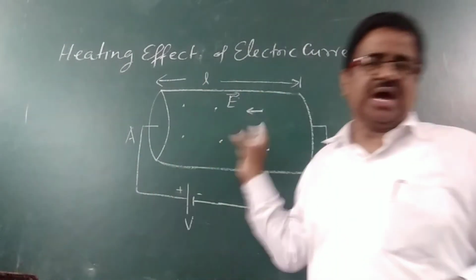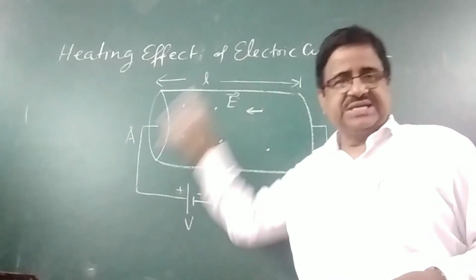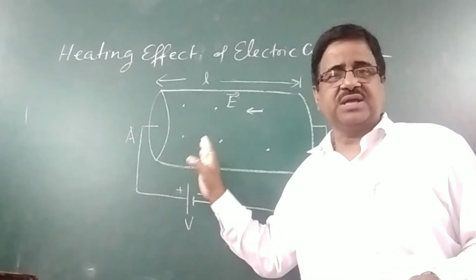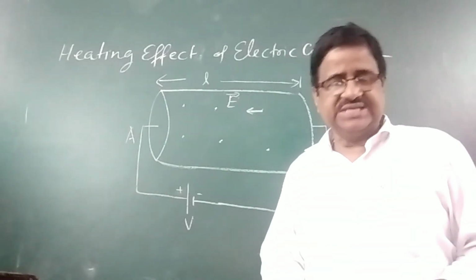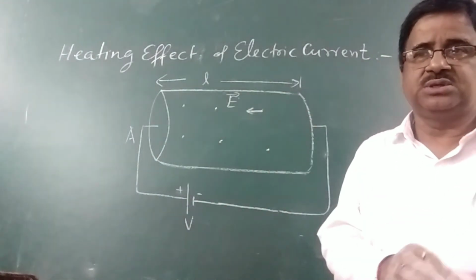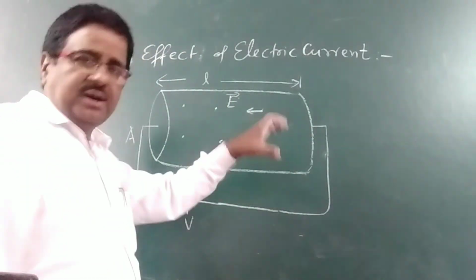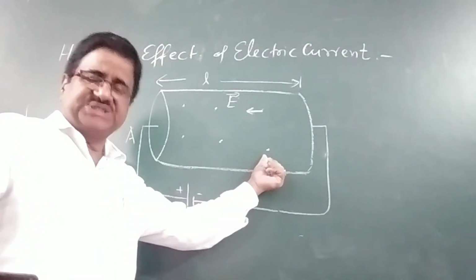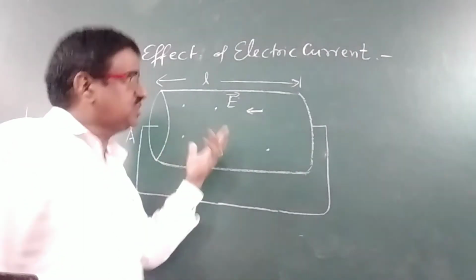So a large number of collisions are taking place, due to which heat is generated, because all free electrons are moving with kinetic energy, and they all collide among themselves, so they all produce heat energy. Their kinetic energy gets converted into heat energy and heat is produced. So what is happening here? Heat is produced at the cost of work done by this external cell in transferring charge from one point to another point.